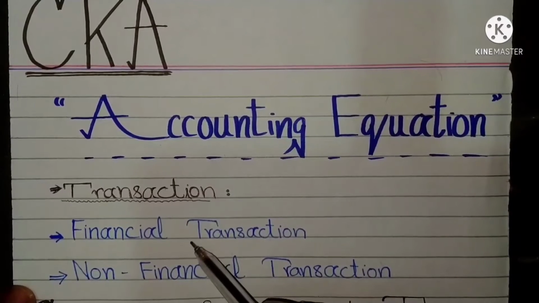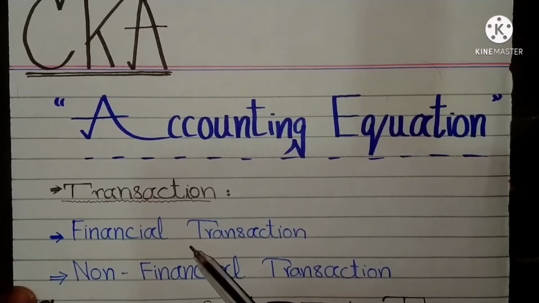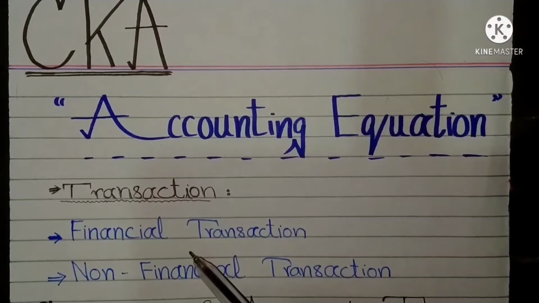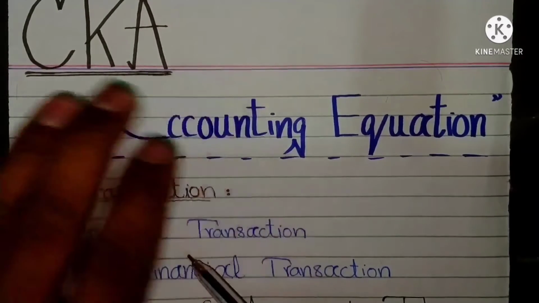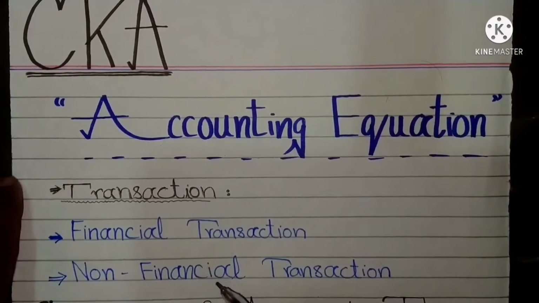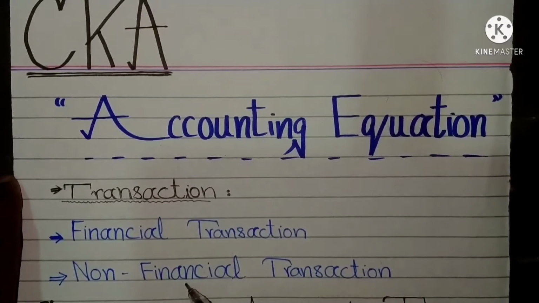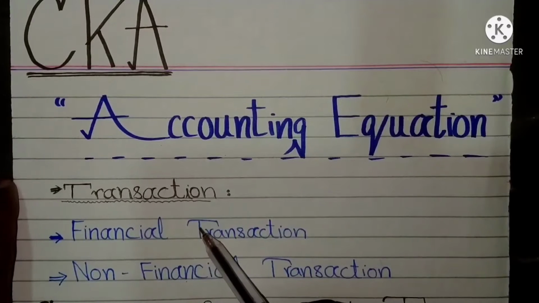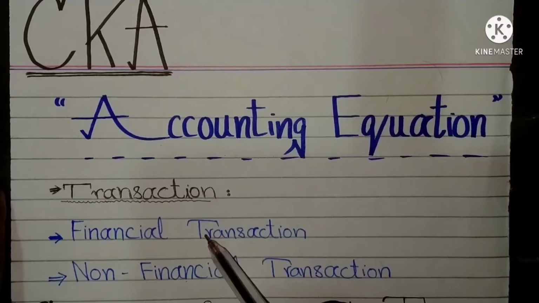In ordinary language, transaction means anything that happens. Human life is full of transactions. So many transactions take place in the family and social life of a person. The transactions may be classified into two types. First one is financial transaction. Second is non-financial transaction. Financial transactions, which are related with money and change the financial position of a person, are known as financial transactions.